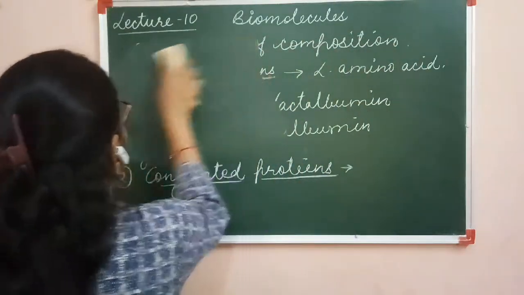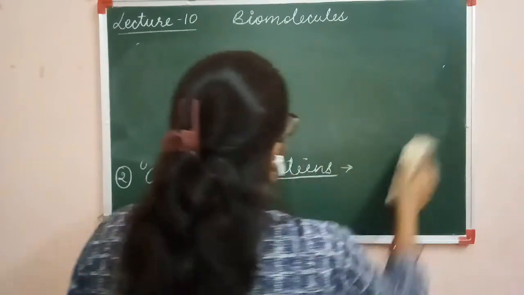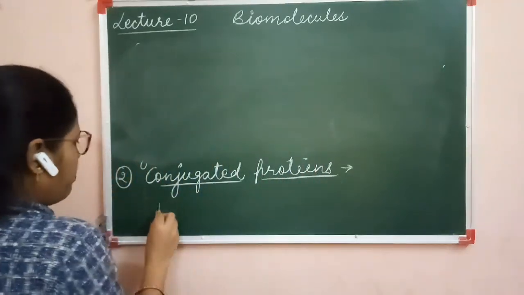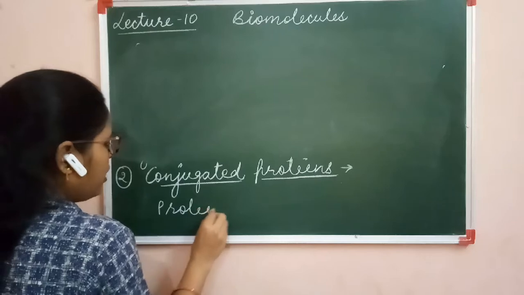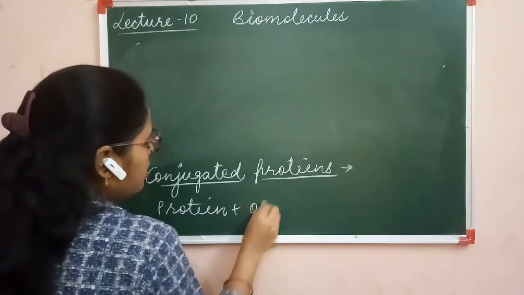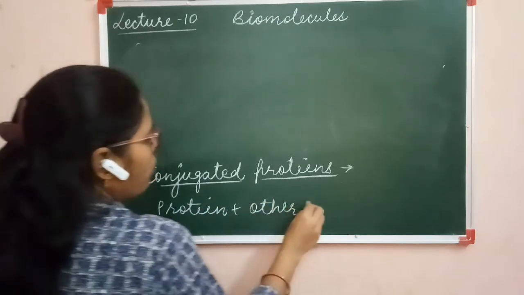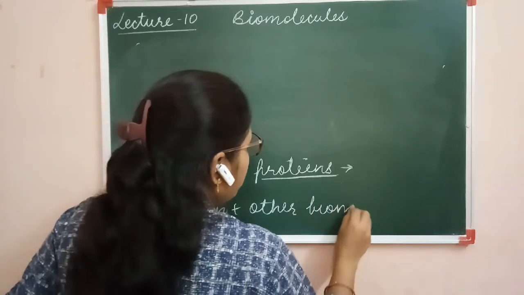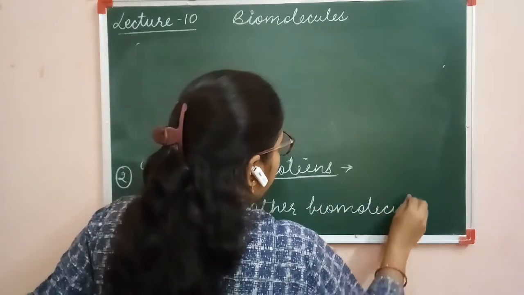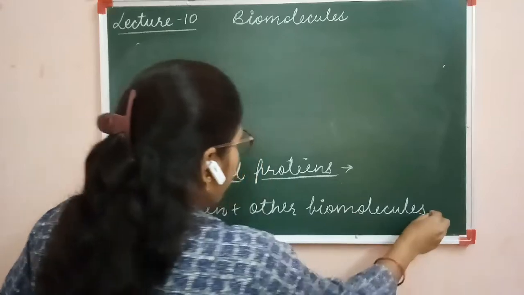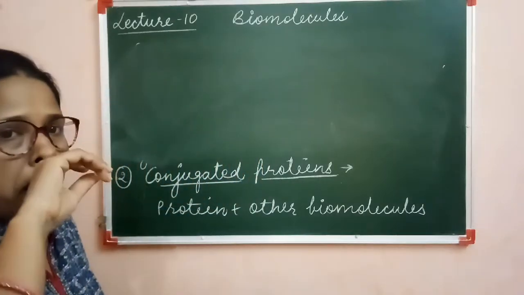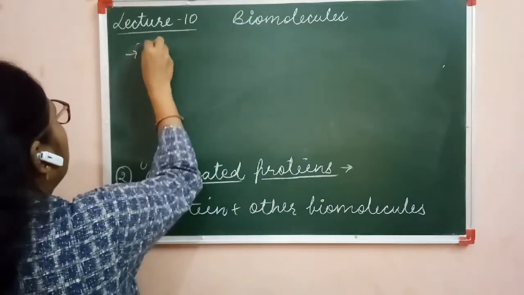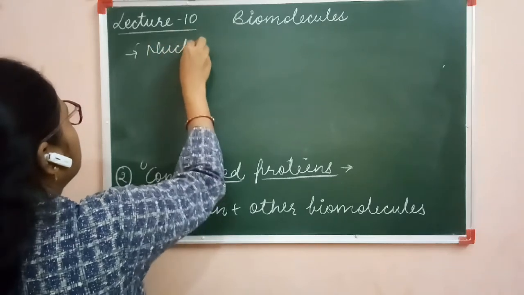Conjugated protein: in this, protein plus other biomolecule is there. This type of protein is called conjugated protein. For example, nucleoproteins.